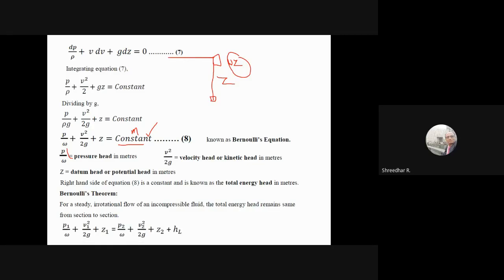But whenever the flow takes place from one section to another section, there is always a loss taking place. Loss may be due to many types like friction loss, bend loss, or fitting loss. So total loss is HL. So we say that when the flow is taking place from one section to another section, we always apply HL to the second section. So if the flow is taking place from 2 to 1, then we apply HL to this side. It depends; I'll tell you in the problem, so there you'll come to know. So therefore, this is the head loss between section 1 and section 2. So the total energy head at section 1 is equal to the total energy head at section 2 plus the loss.